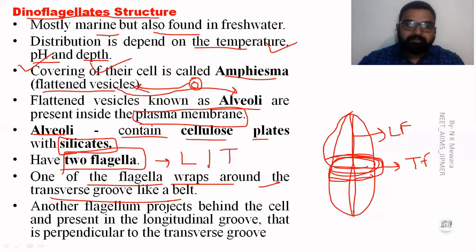So these are the two types of flagella present in dinoflagellates, and they have different structures on the basis of their arrangement. Okay, clear? Very good.